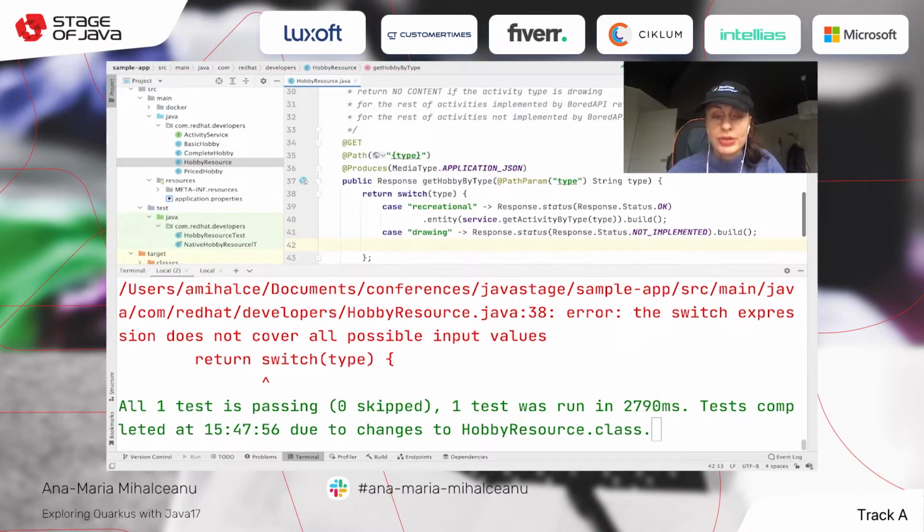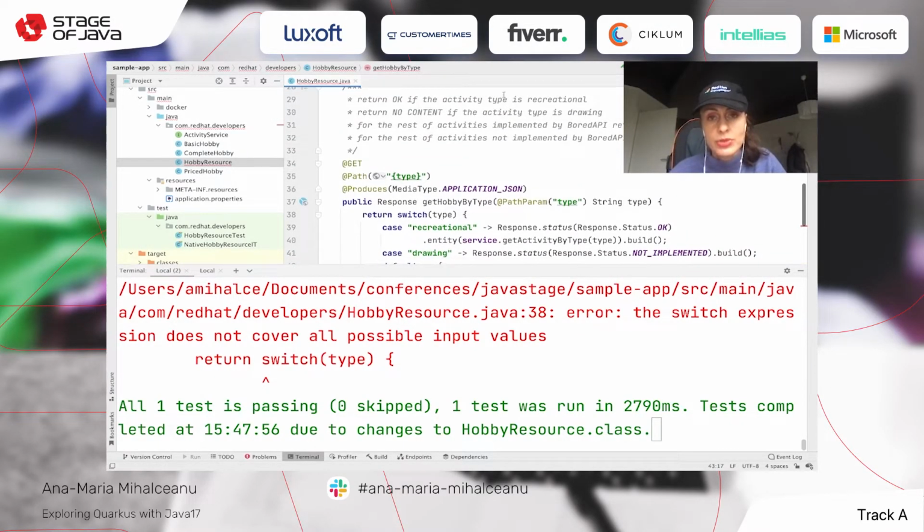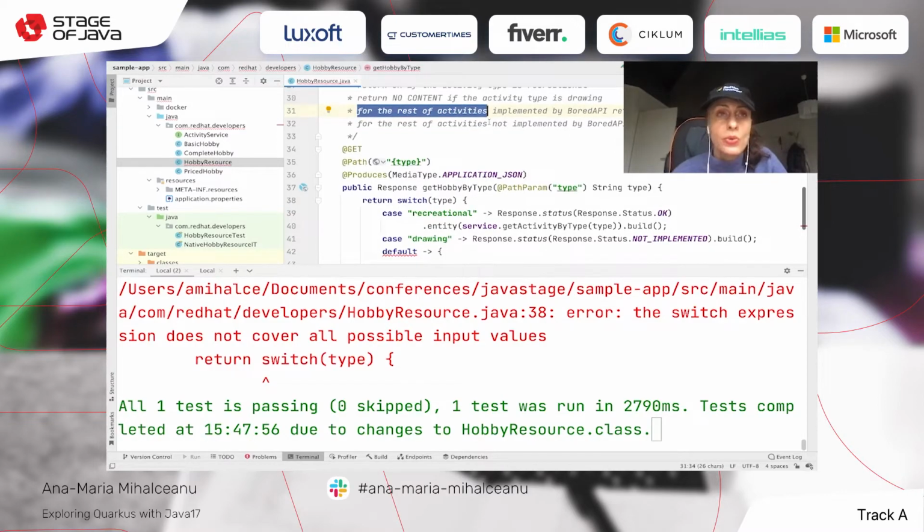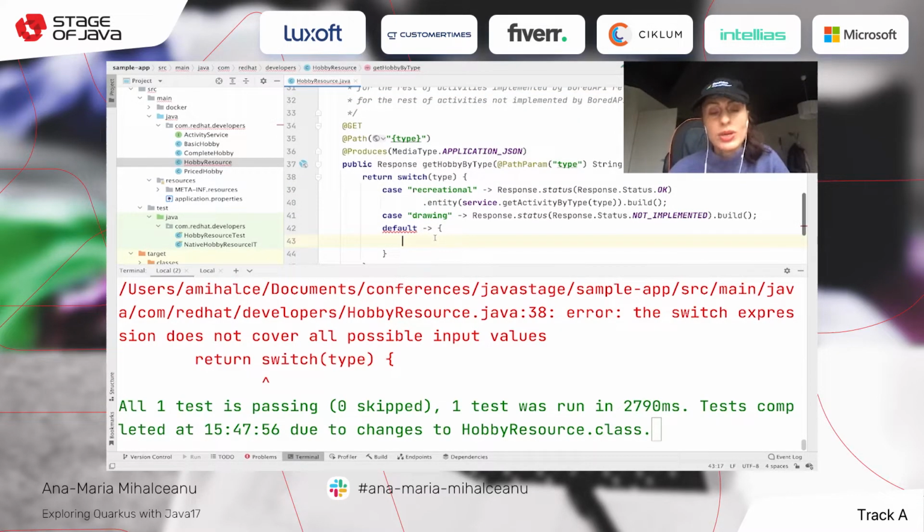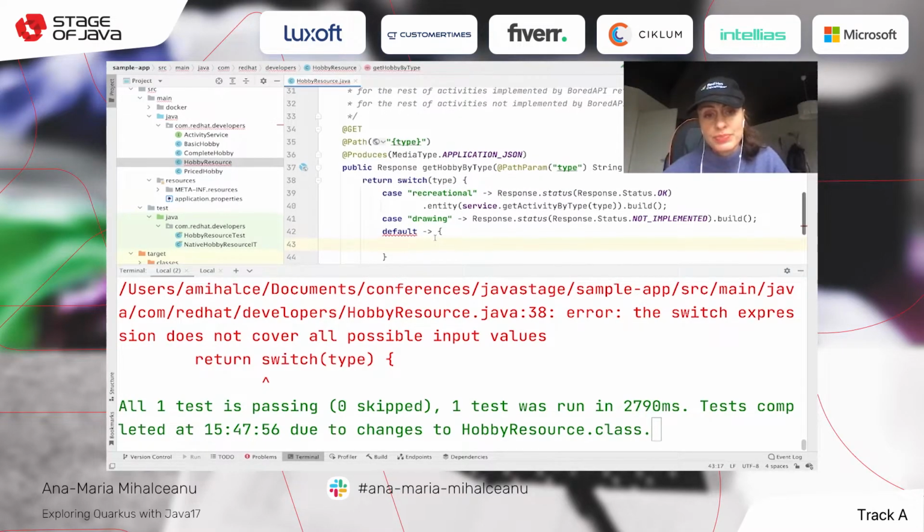I don't want to return anything. Now the default case. You're probably going to ask, why don't you do another case for the others? Here it says for the rest of the activities. We don't know all the types involved, and we could avoid doing a very long case situation. So we can do this with default.